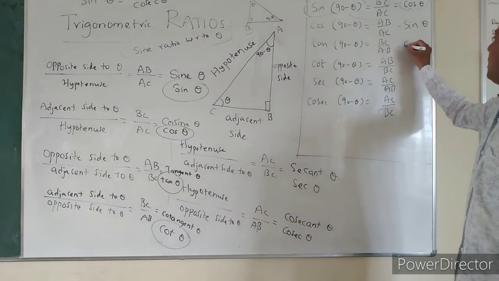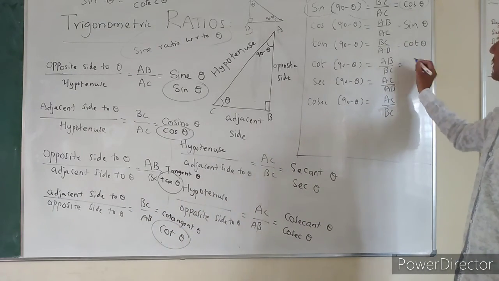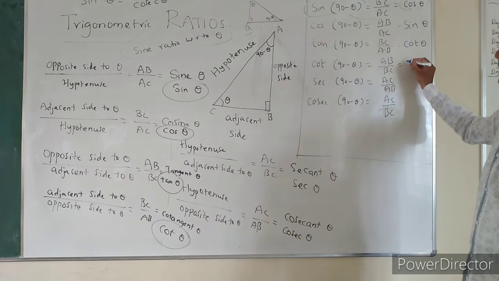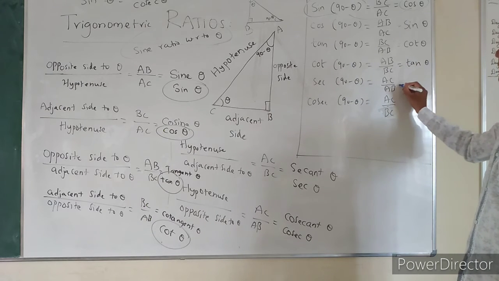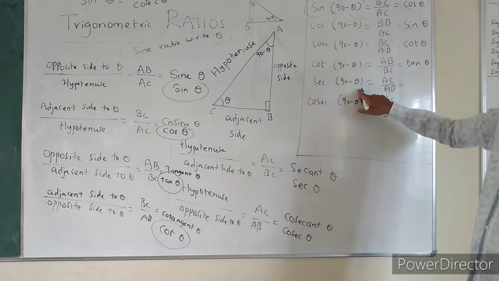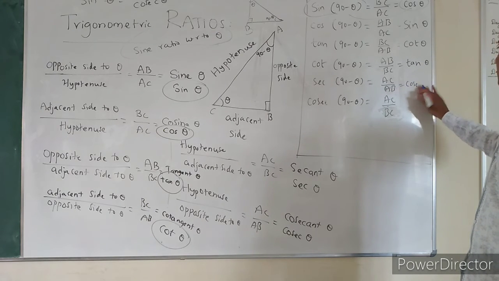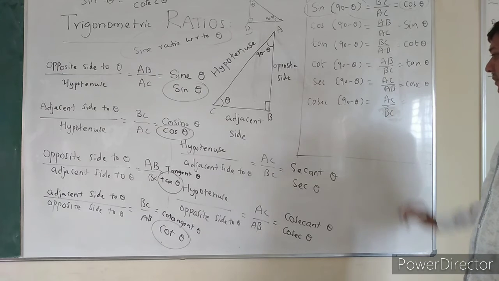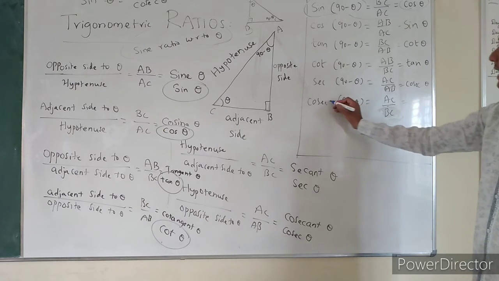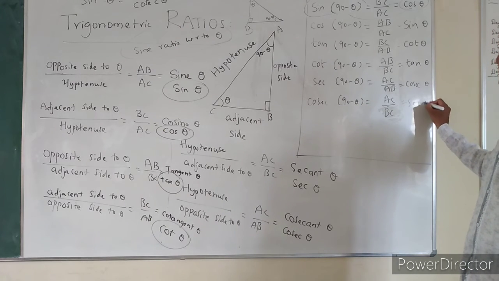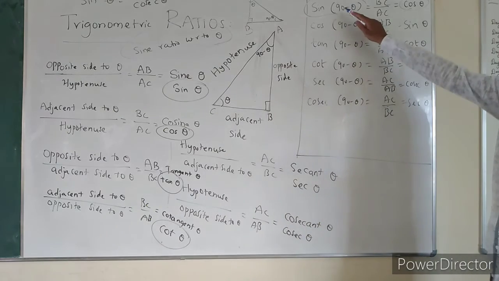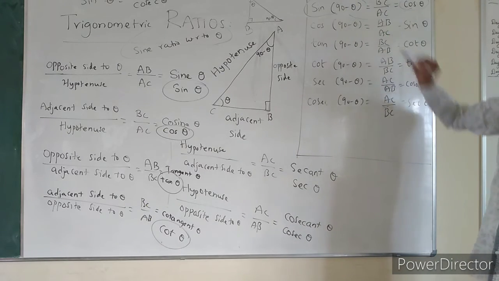That means cot theta. Cot 90 minus theta is tan theta. Secant 90 minus theta is cosec theta. Next, cosec 90 minus theta is secant theta. So we can relate the complementary angles like this.